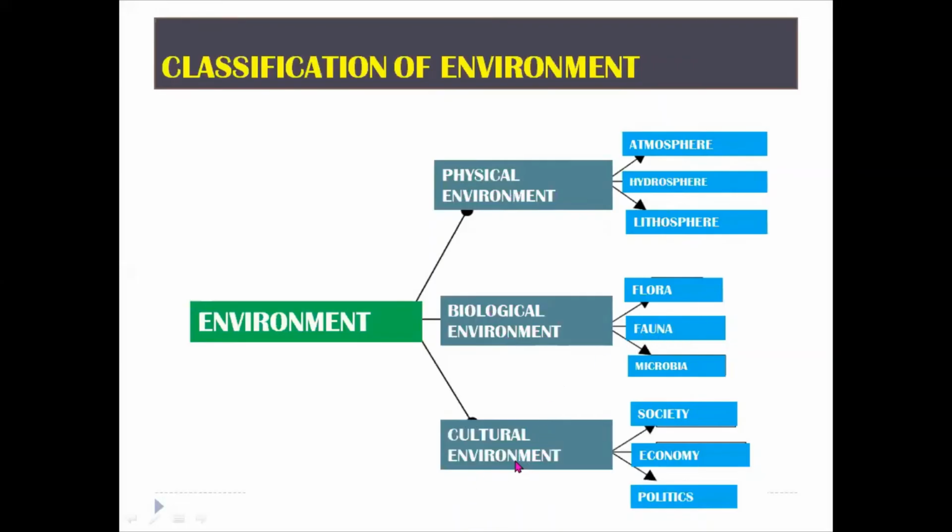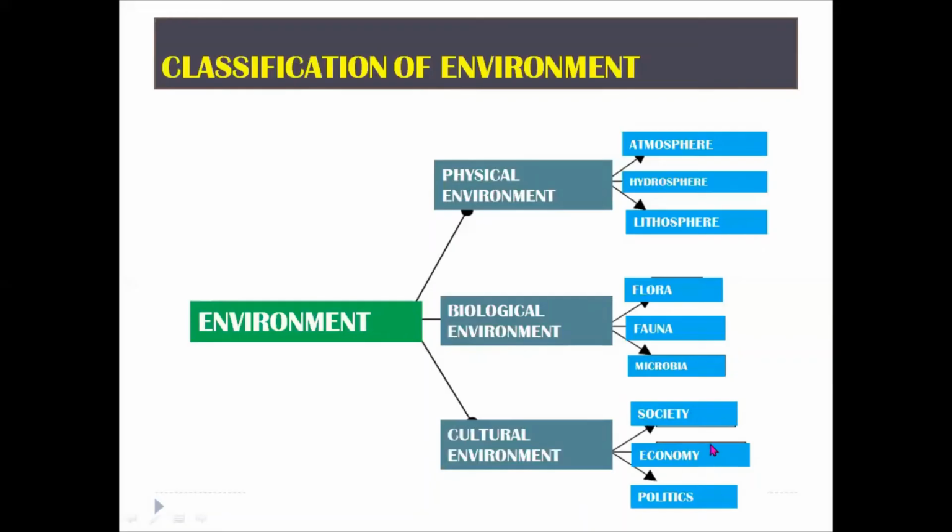Then we have a cultural environment. The cultural environment is based on society, economy, and politics. As I told you earlier, this is the man-made environment where we make societies. We live in groups. In groups, we have different professions and different assigned works to support each other, and the societies are run with some sort of laws, controls, and logics.